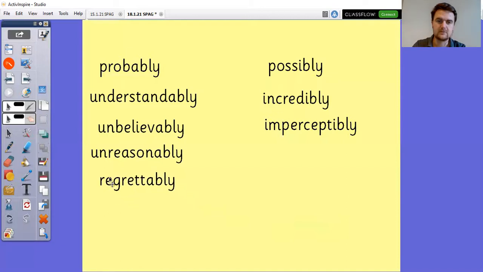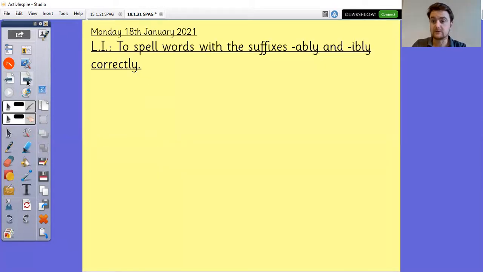So the words that we've got on this board are probably, which comes from the root word probable; understandably, which comes from the root word understand; unbelievably, which comes from the root word believe; unreasonably, which comes from the root word reasonable or unreasonable; regrettably, which comes from the root word regret; possibly, which comes from the root word possible; incredibly, which comes from the root word incredible; and imperceptibly, which comes from the root word imperceptible, which means something so slight that you can barely notice it. So that's what we're going to be focusing on this week.